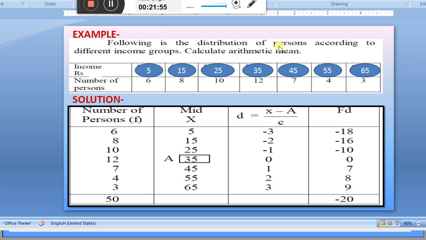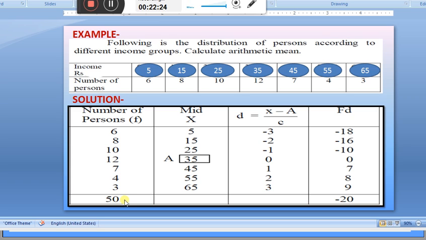Income in rupees 5, 15, 25, 35, 45, 55 and 65, and number of persons are 6, 8, 10, 12, 7, 4 and 3, and total is 50.